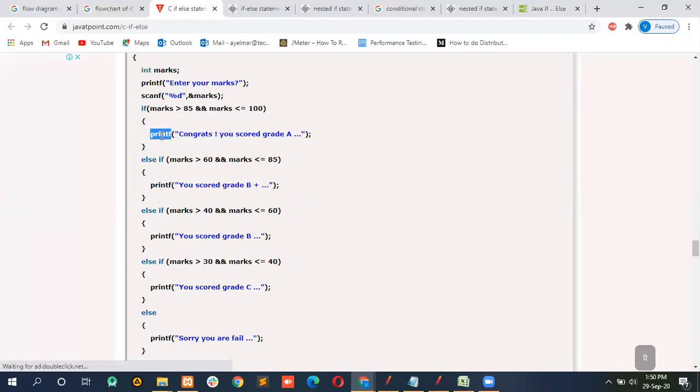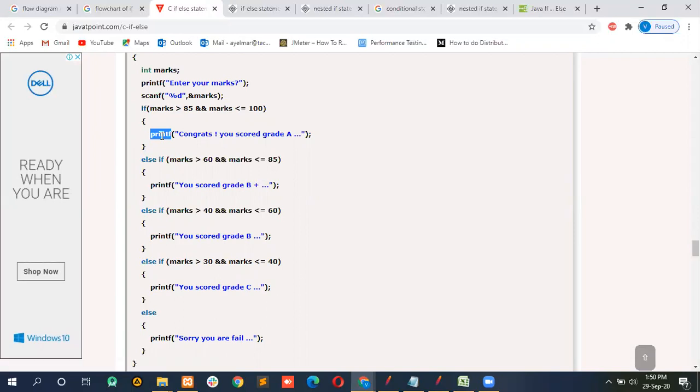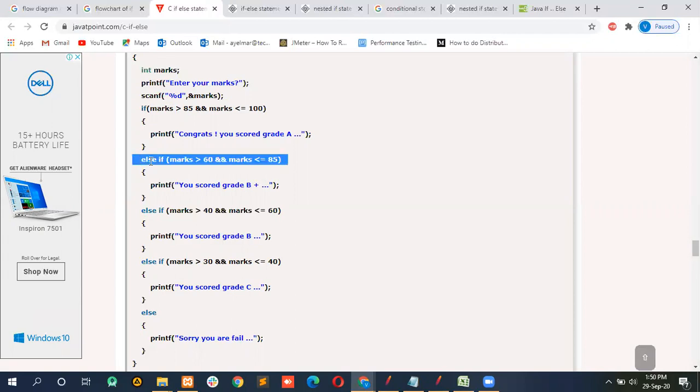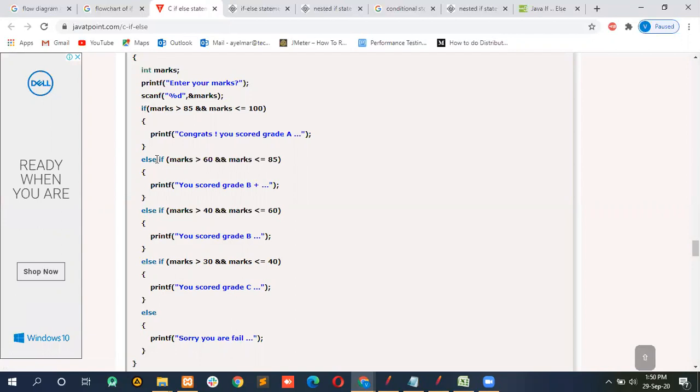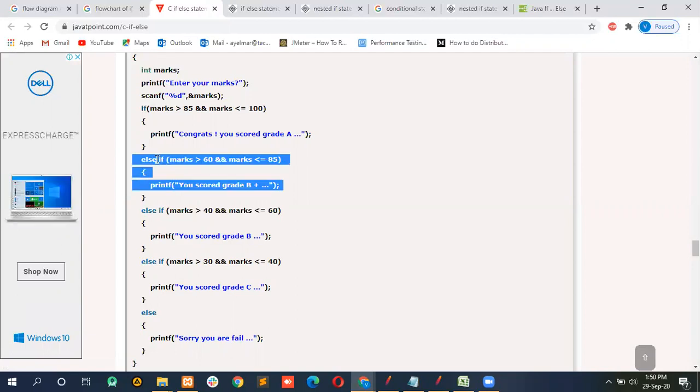So here it will print System.out.println congratulations, you scored the grade A. Getting it? But if this condition is not satisfied, the pointer will move to the else if, and check again, say if the marks are 50. So 50 is greater than 60? No. But 50 is less than or equal to 85? Yes. But only one condition is getting satisfied, so that means this condition is false, and this won't be executed.